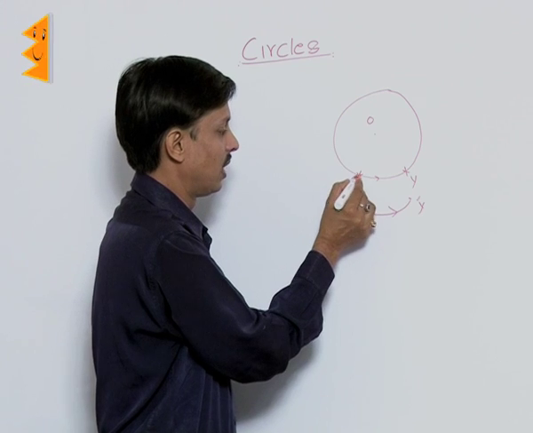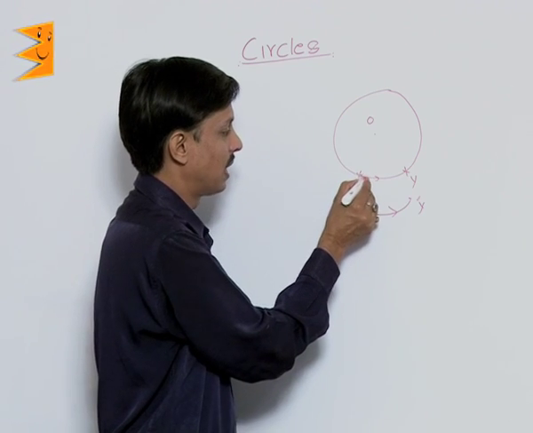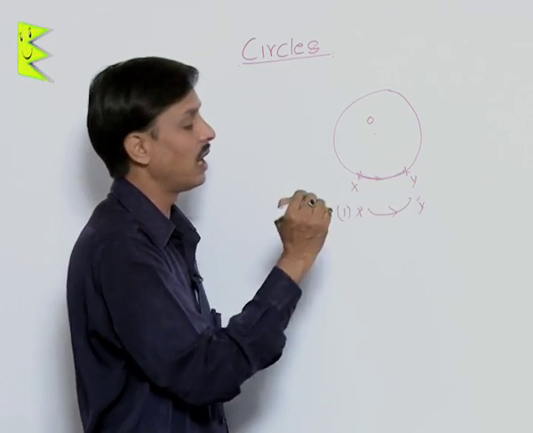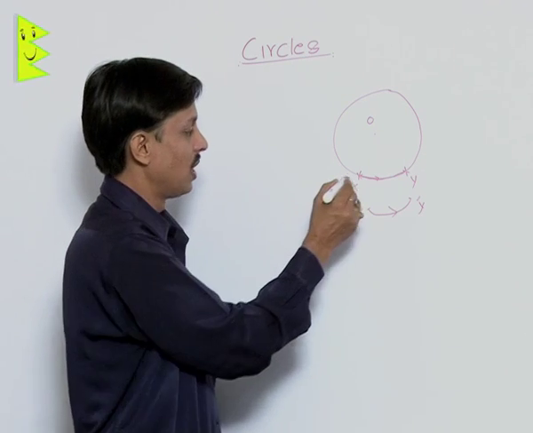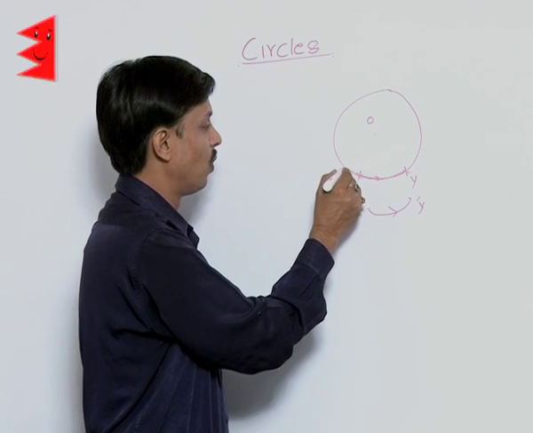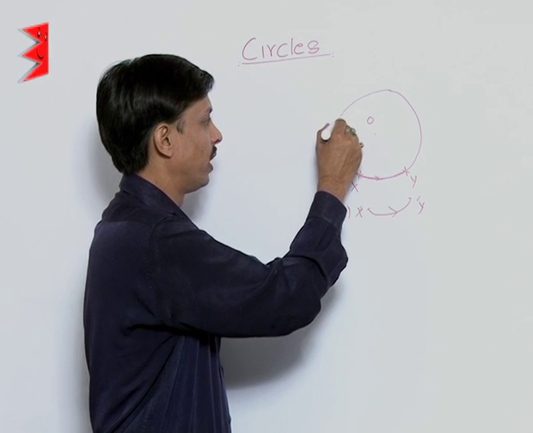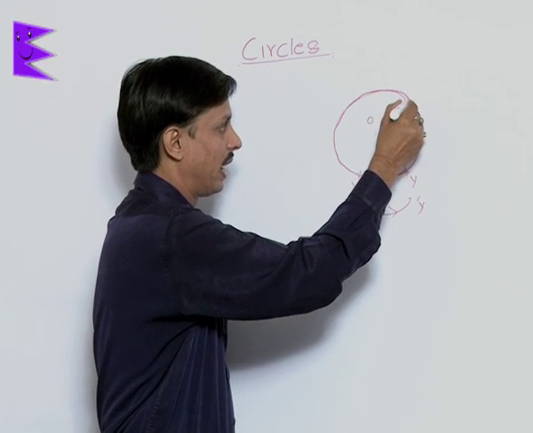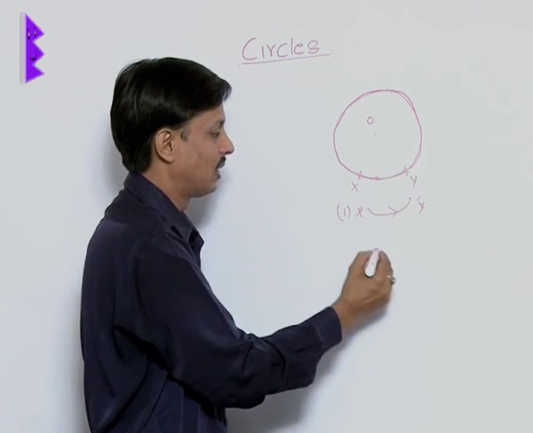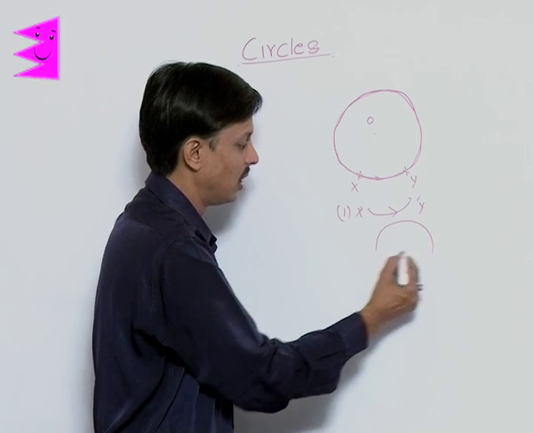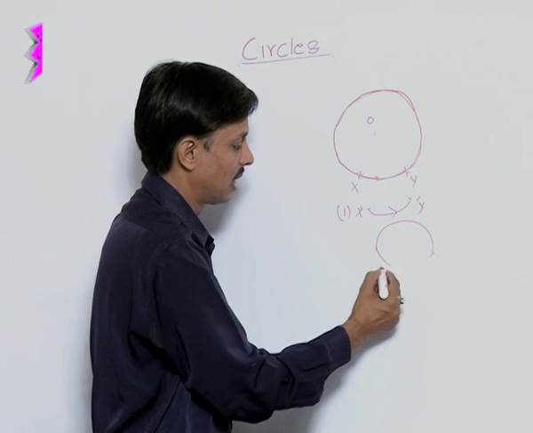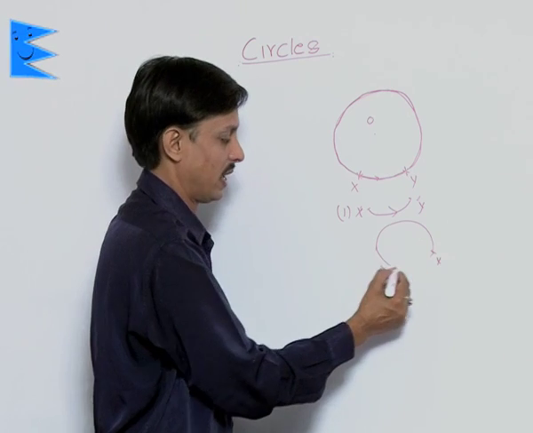The first person has taken this path from X to Y in the anti-clockwise direction, and another can move from X to Y, as I am showing, in the clockwise direction, that is the bigger path. I am showing it separately here. This is the path X to Y.